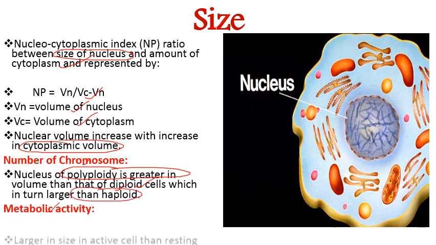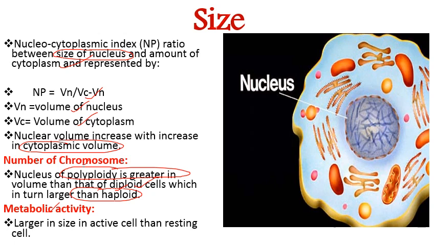Next comes the metabolic activity. So metabolic activity also defines the size of nucleus. So it is larger in size in active cells. So the size of nucleus is bigger in active cells as compared to the resting cells. In resting cells the size of nucleus is smaller.